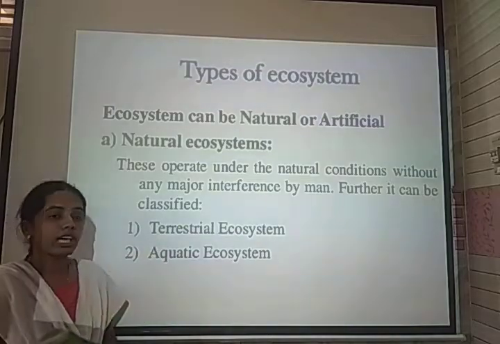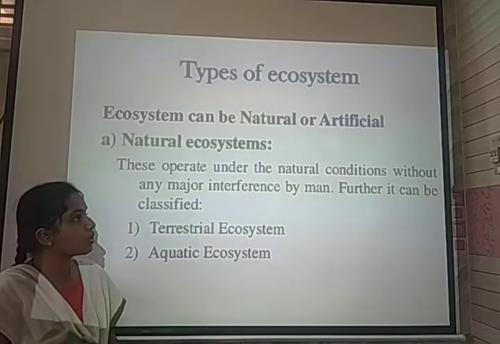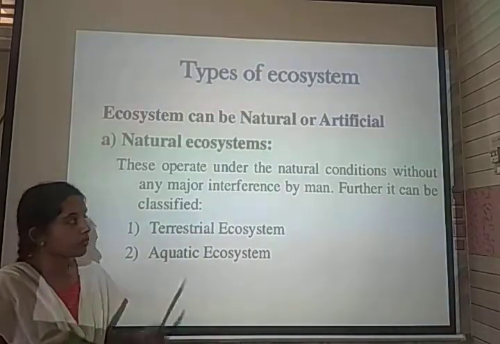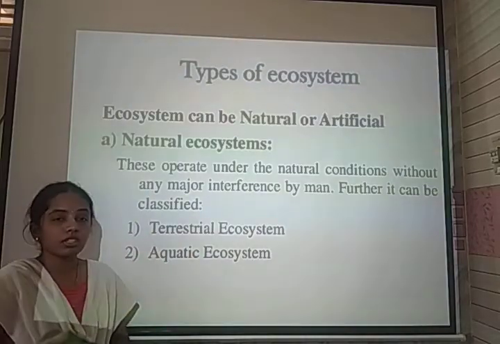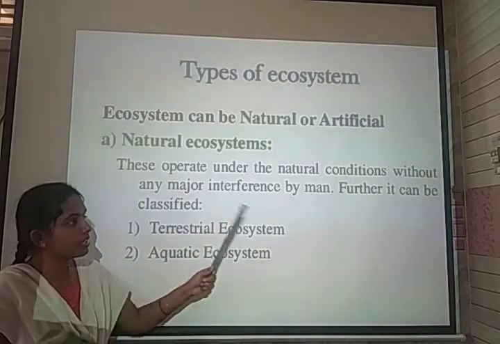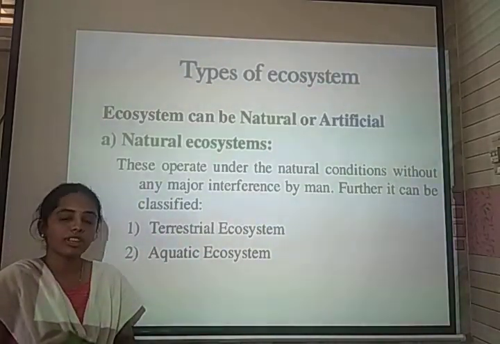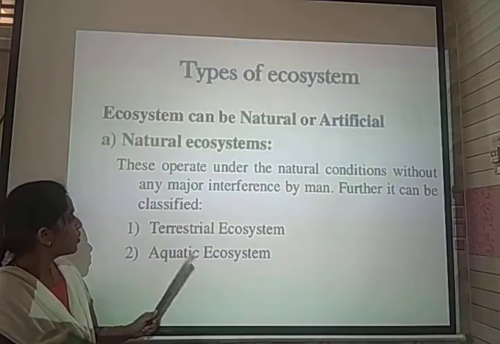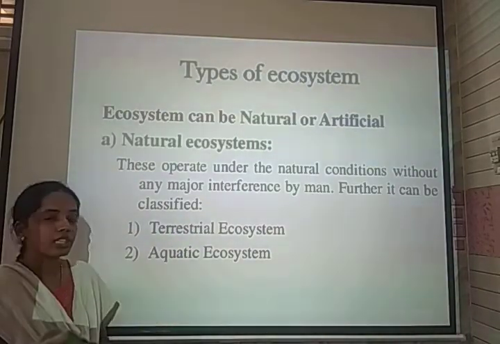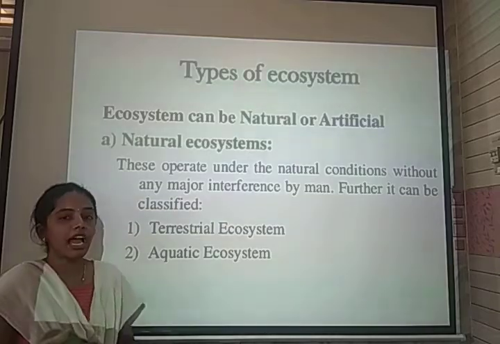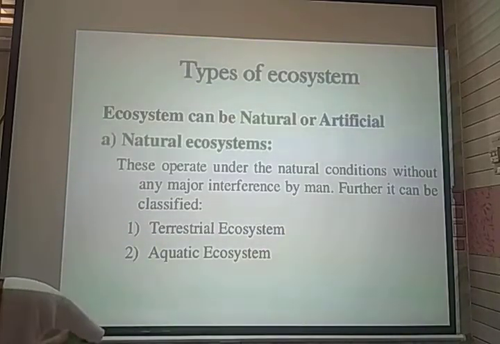The types of ecosystem: ecosystems have been broadly classified into two types, natural ecosystem and artificial ecosystem. The natural ecosystem is the system that has developed under natural conditions without the interference of man. It is again classified into terrestrial ecosystem and aquatic ecosystem.